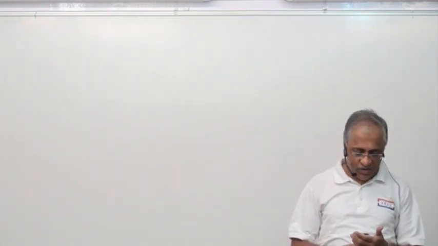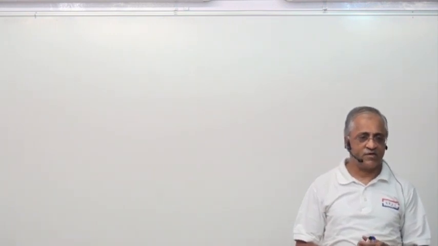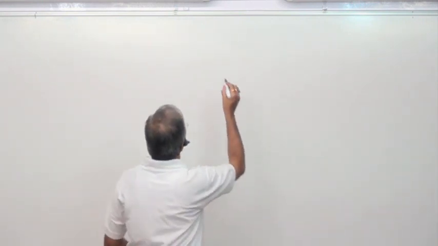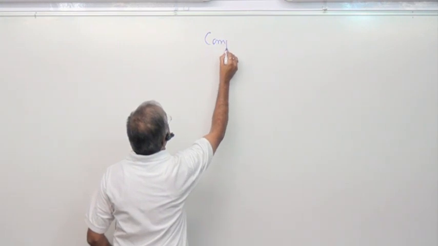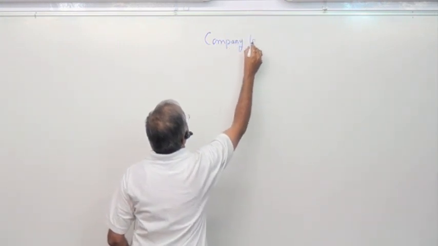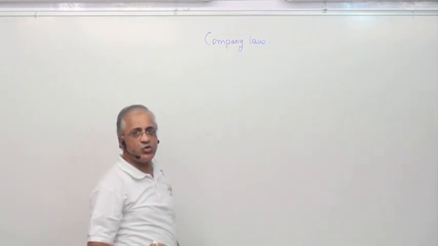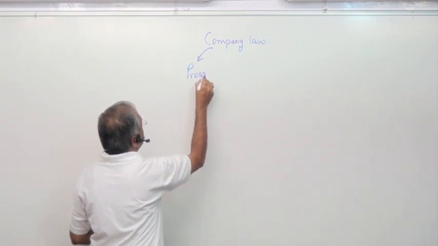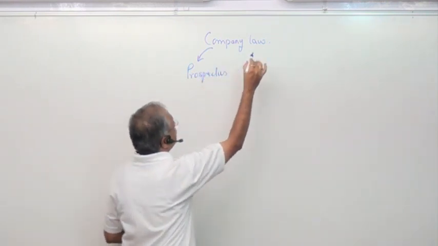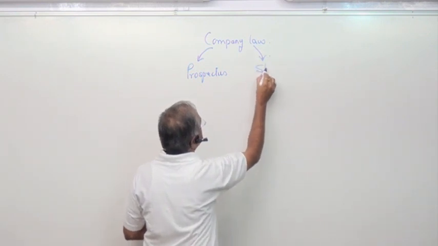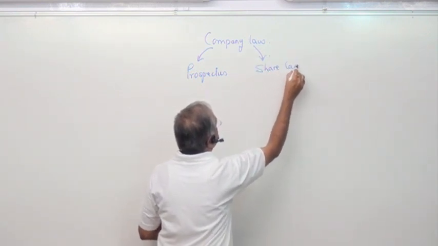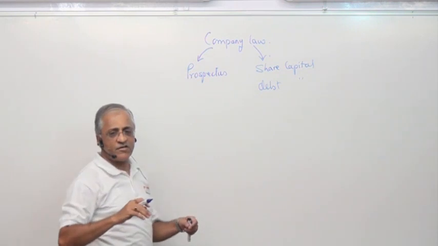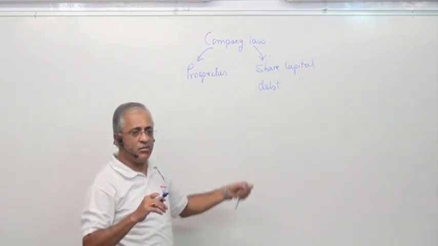We'll be starting with the security laws. We'll try to understand the basics of the security laws. Before starting with security laws, the first thing you have to know is company law. In company law, the basic topics you have to understand are the prospectus, and these two chapters: what is share capital and what is debt capital? If you do these basic fundas of company law, then your security laws will be better.